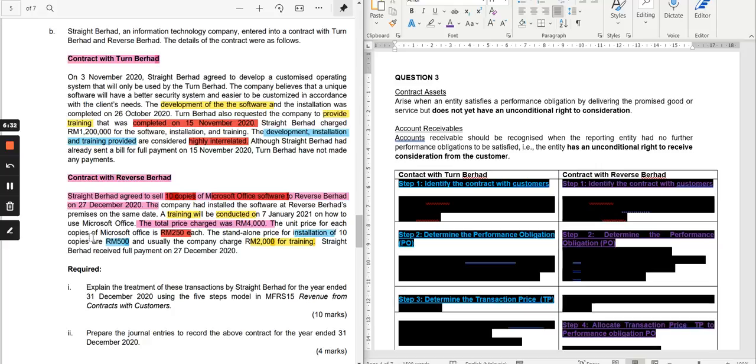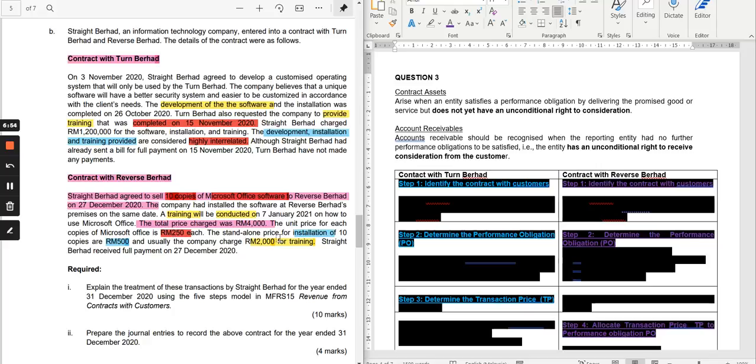The unit price for each copy of Microsoft Office is 250, and there are 10 copies, so the standalone selling price for the Microsoft Office software is 2,500. It is not directly given, so you need to do a little multiplication.